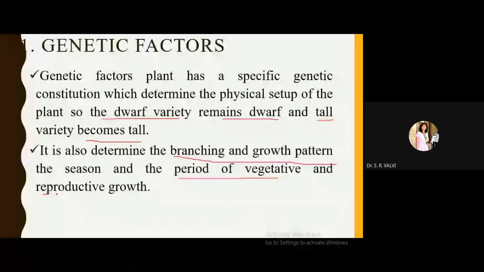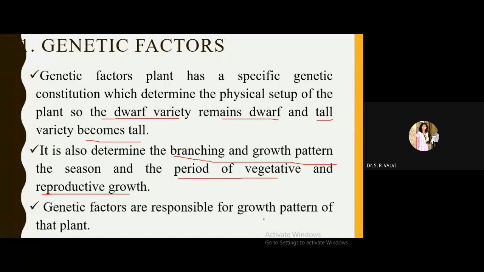So according to how the genes are expressing within the plant, it will have its particular vegetative and reproductive growth. So genetic factors are also responsible for the growth pattern of that particular plant.